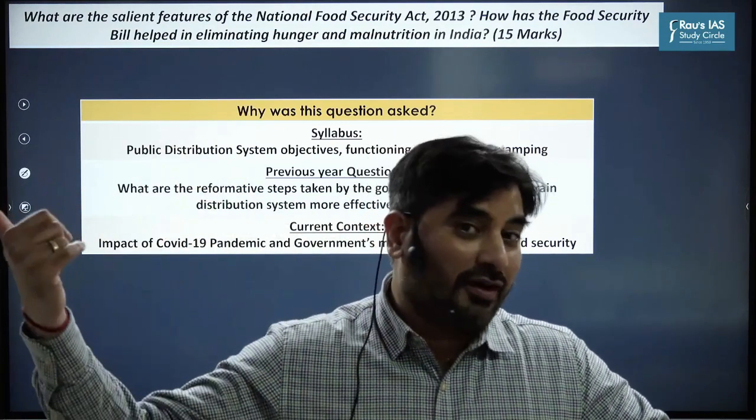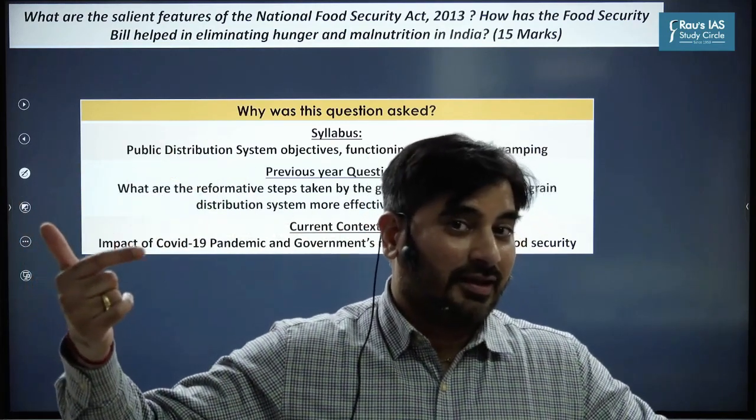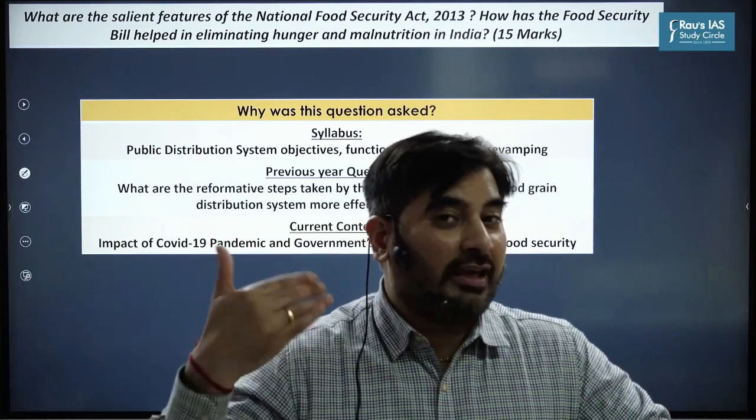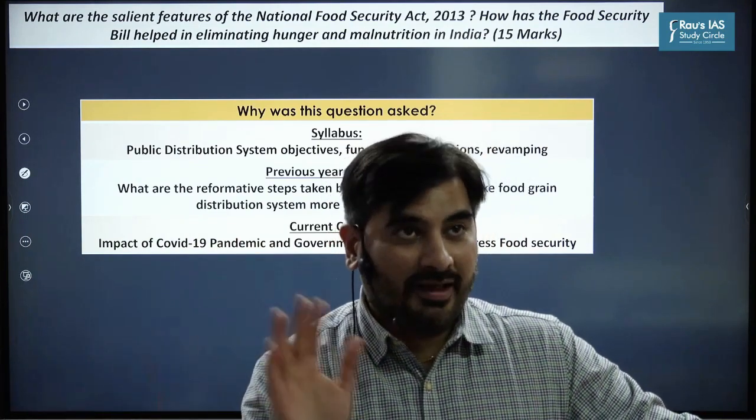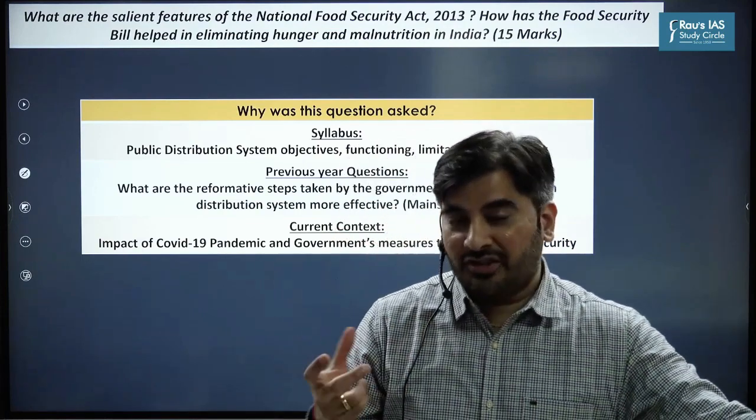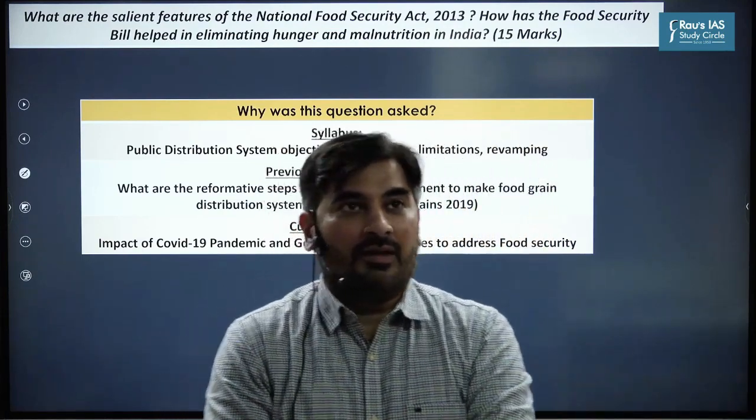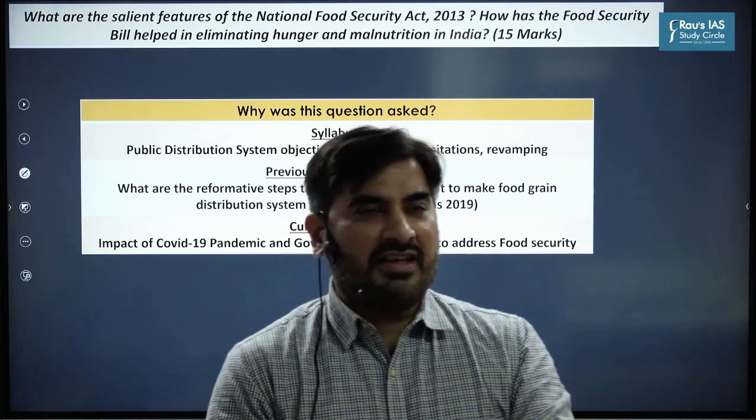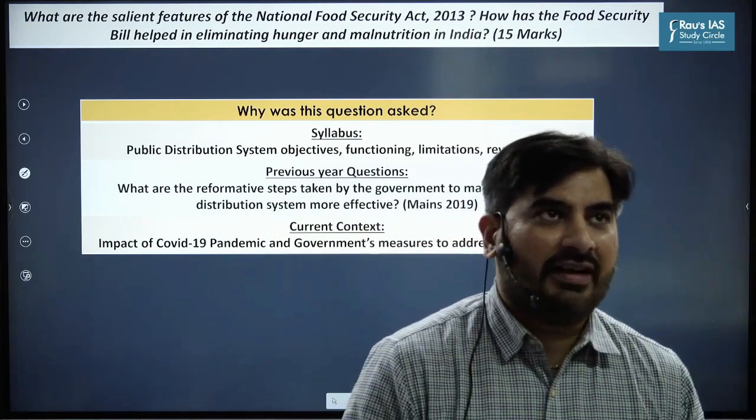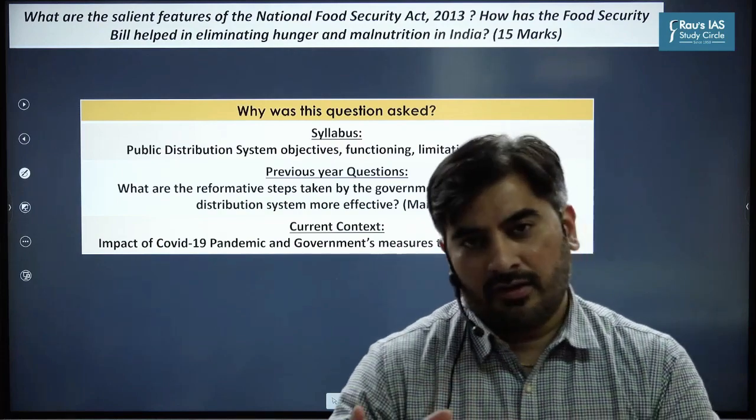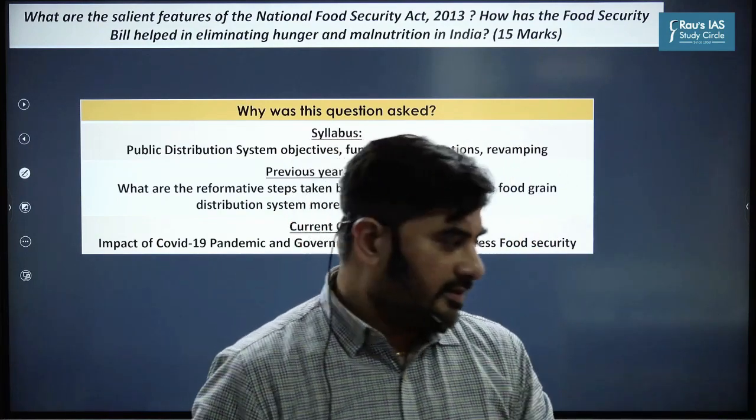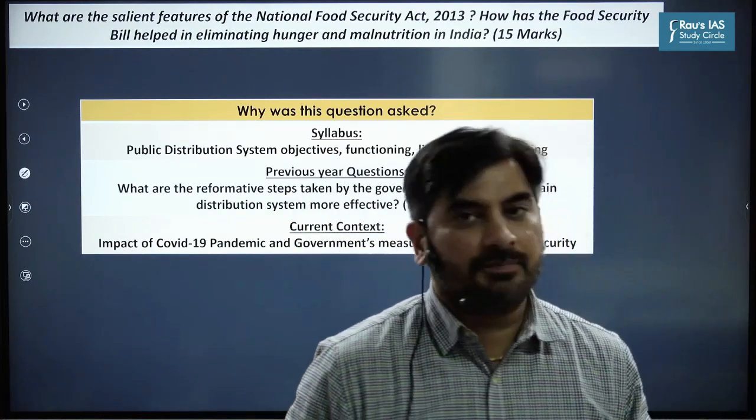If the question was to what extent, then you would have to give equal focus to benefits as well as challenges. So decoding the question is also very important. The question is very straightforward: salient features of NFSA and how it has helped in eliminating hunger and malnutrition. So let's discuss the answer to this particular question.